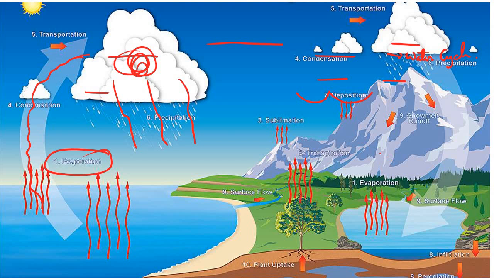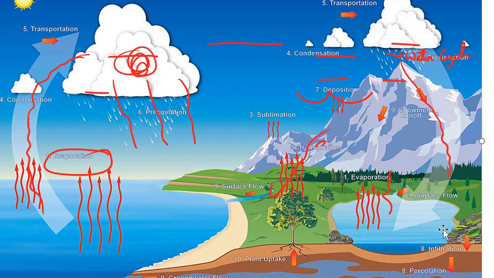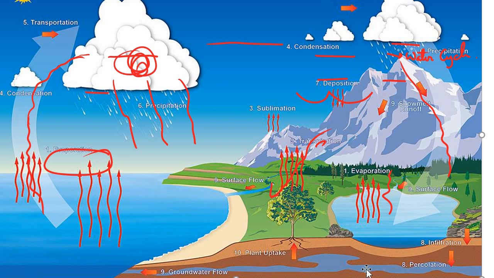Interestingly, we can also have evaporation this side. Again the same process, transportation and condensation, but this time the water falls from the river or from the surface flow, right? And sometimes there is percolation and infiltration in the soil of this water, and as a result we get water under the ground, which is groundwater, which also flows. See over here, and it goes and meets the oceans.